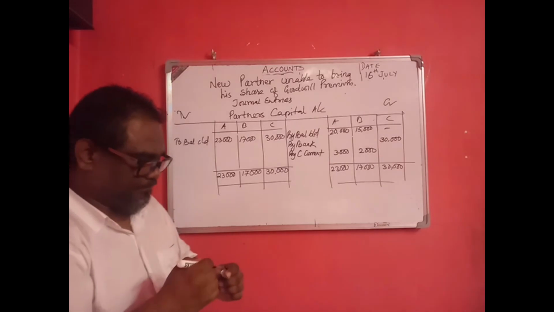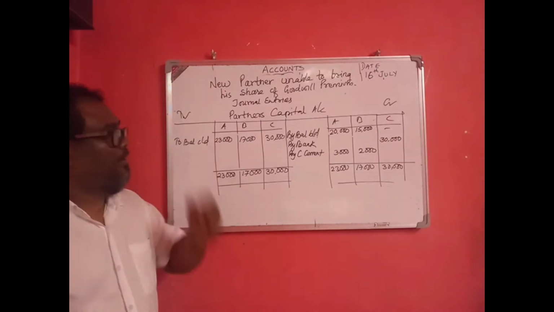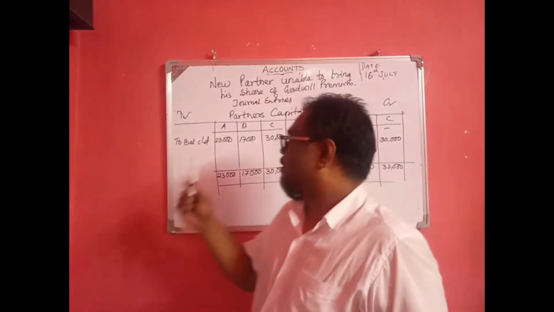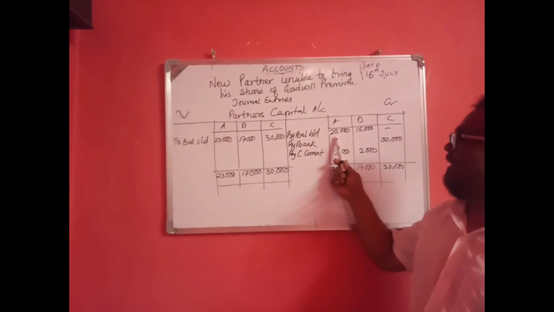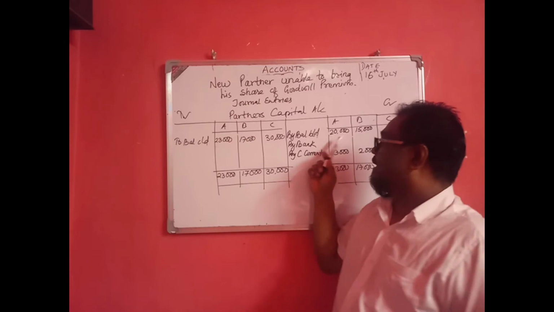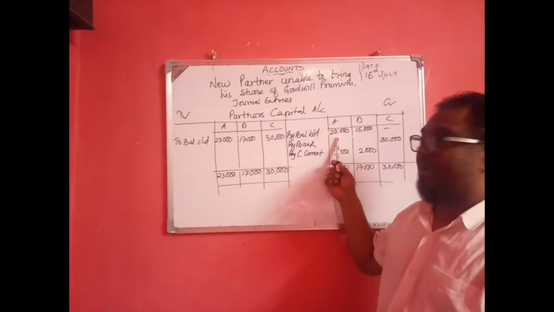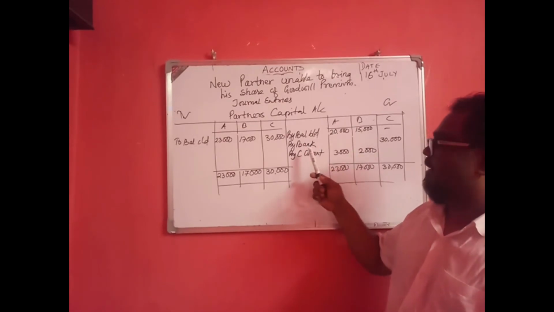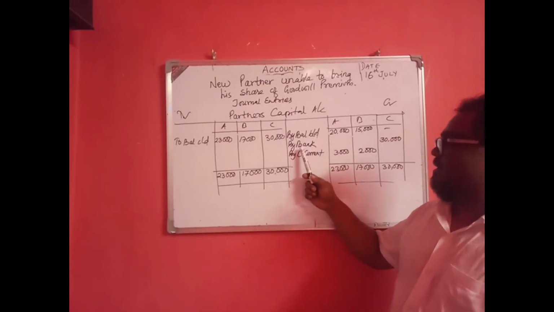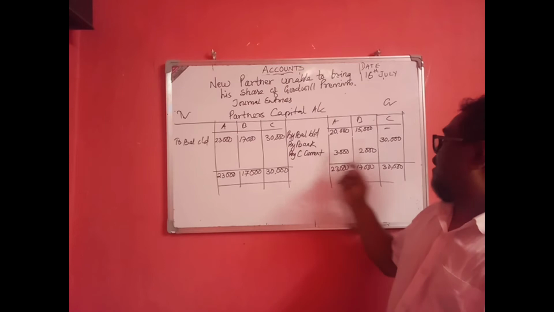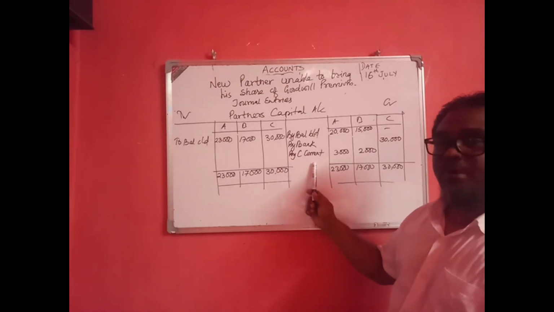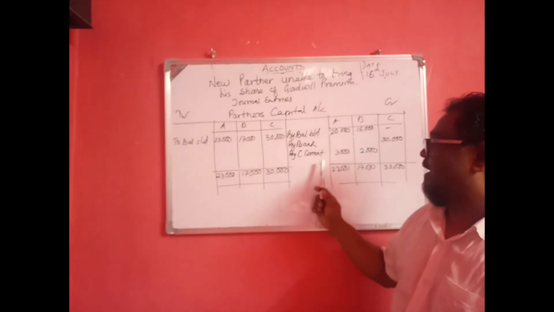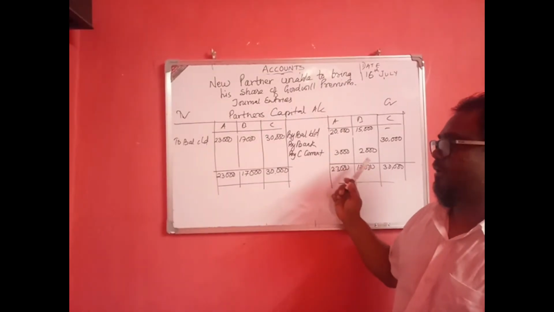So this is the partner's capital account. This is the balance brought down, opening capital of A and B. A's capital is 20,000 and B's capital is 15,000. Old capital of A and B balance brought down. C brings new capital on admission by bank account 30,000, and the goodwill he is unable to bring is C's current account debited, A's capital account and B's capital account credited by 3,000 and 2,000.